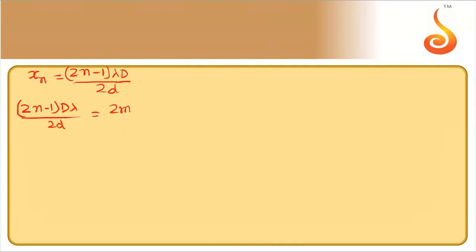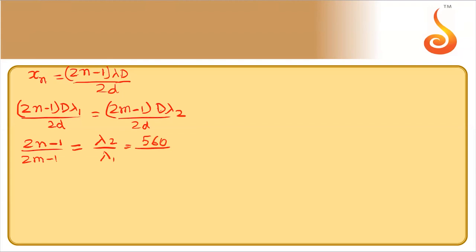So (2n minus 1) lambda 1 d by 2d equals (2m minus 1) lambda 2 d by 2d. Now d by 2d get cancelled. (2n minus 1) divided by (2m minus 1) should be equal to lambda 2 by lambda 1. Lambda 2 is 560 nanometer, lambda 1 is 400. So that should be 7 by 5.